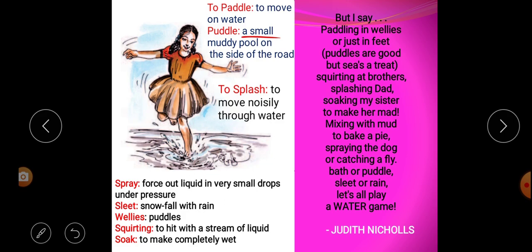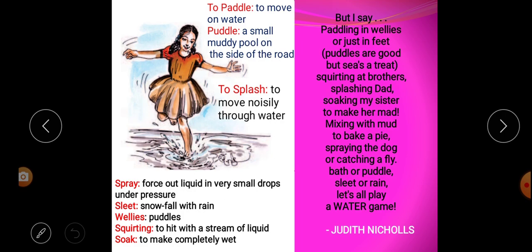At last it is said, bath or puddle, either you bathe or you walk or move around in the water. Sleet or rain, either it is drizzling or raining, whatever it may be, let us all play a water game. So this is the poem about water, and the purpose for which water is used.